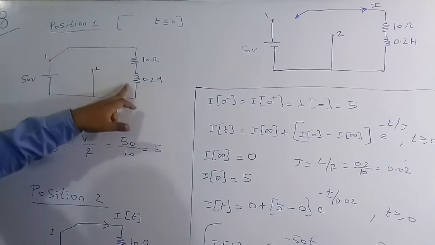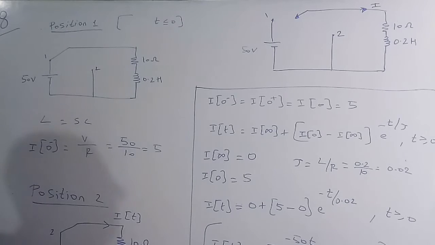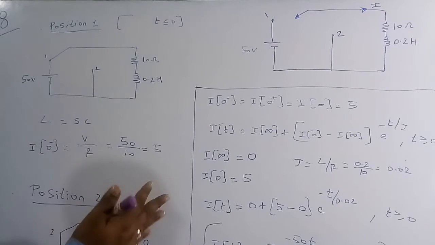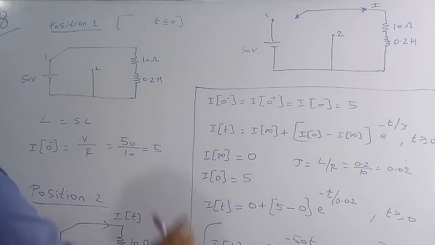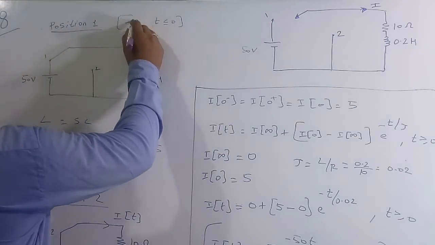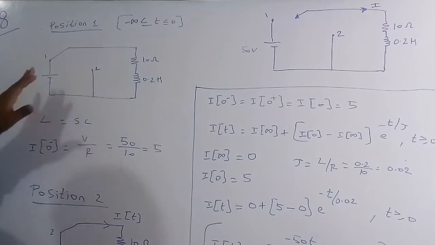This is the circuit we are going to get here, and since the circuit has been connected like this from minus infinity up to t equal to 0 with the switch at 1, it is in steady state.